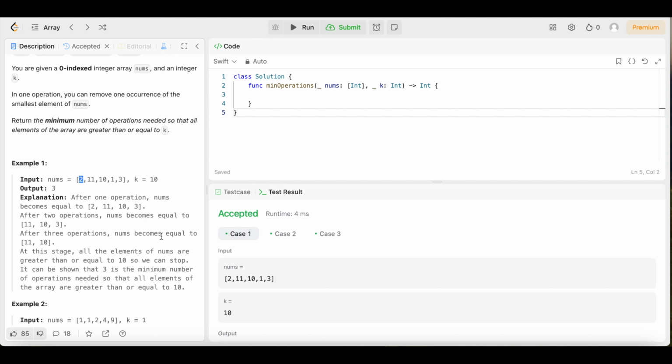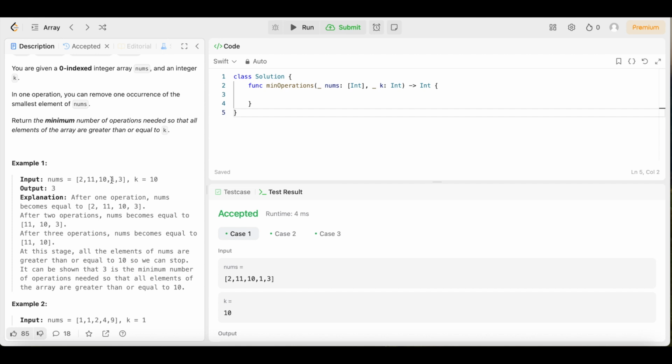Now, after 3 operations, nums becomes equal to 11 and 10. So we perform a third operation. So now we've done 3 operations. We've removed the 1, we've removed the 2, and we've removed the 3. All of them because they are less than k, which is 10 in this case, right? So at this stage, all of the elements of nums are greater than or equal to 10, so we can stop.